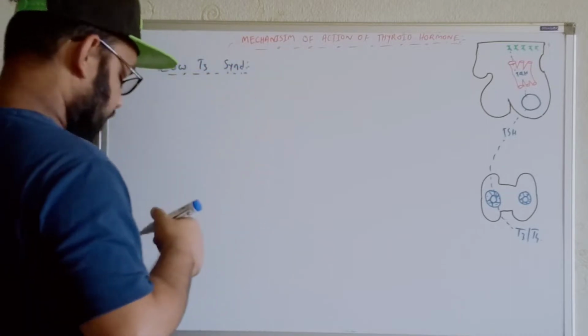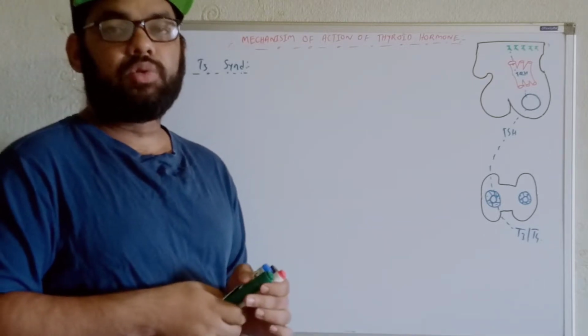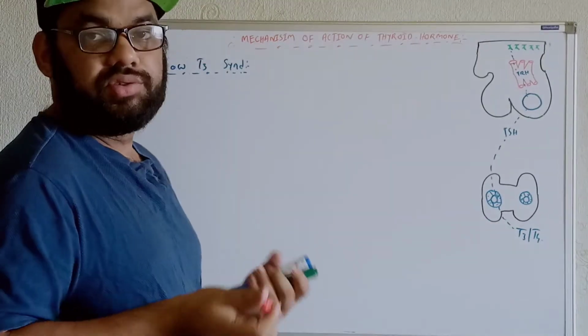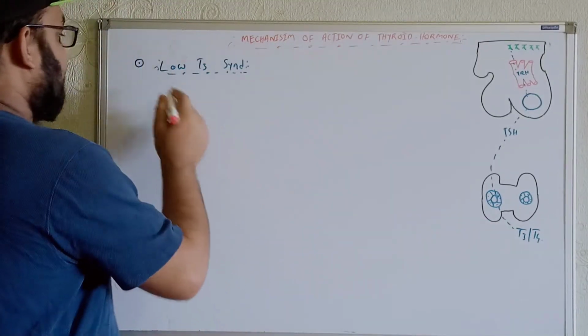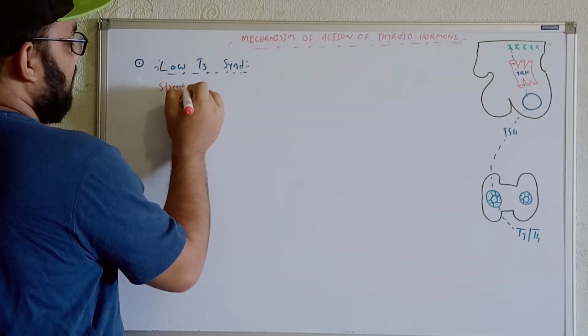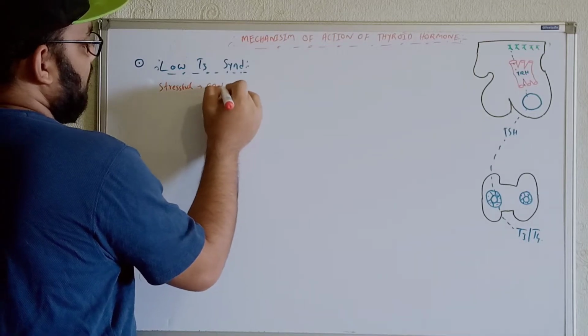Now try to understand, for whatever reason, if we see that the catabolic activity within the cells has increased. For example, under stress or stressful conditions, stressful catabolism.